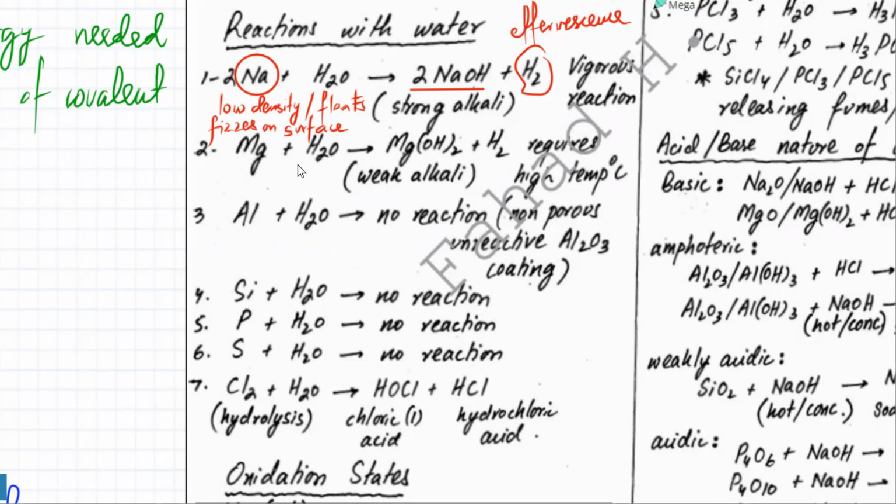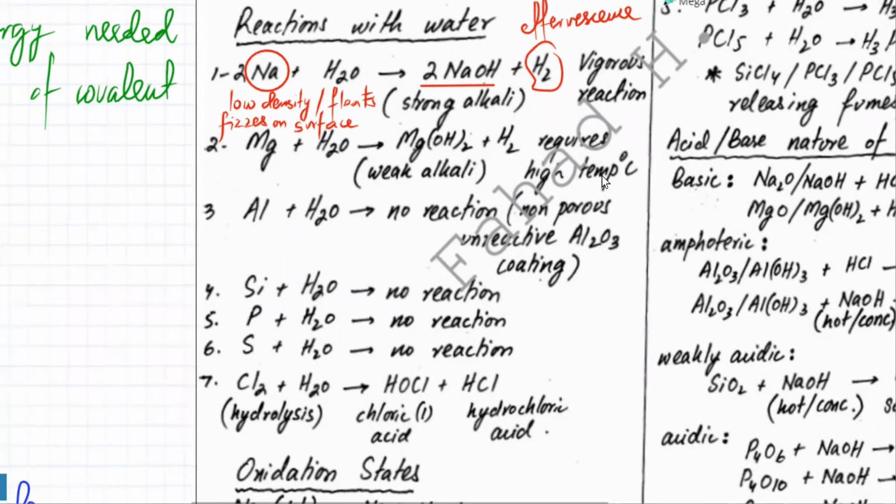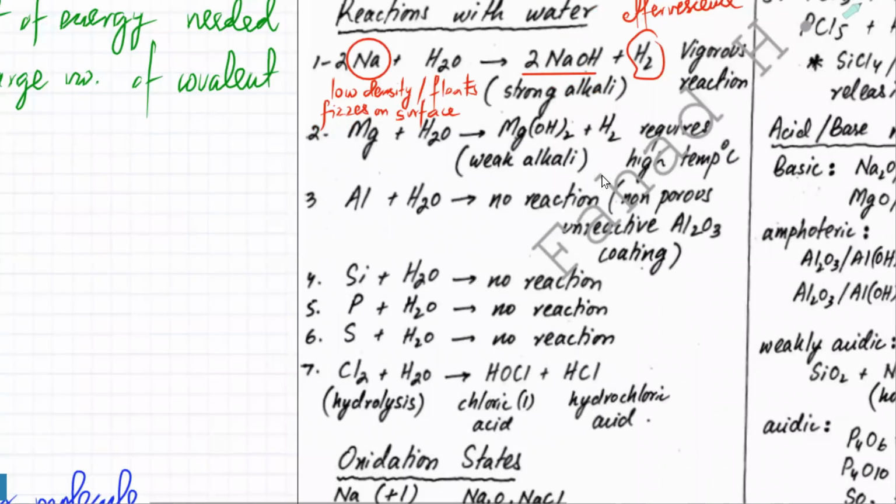Then you have magnesium with water. Remember, magnesium with water, that happens at high temperatures. It's a reaction that happens at high temperatures, usually with steam. So another version of this reaction is, you could also state that Mg reacts with steam.